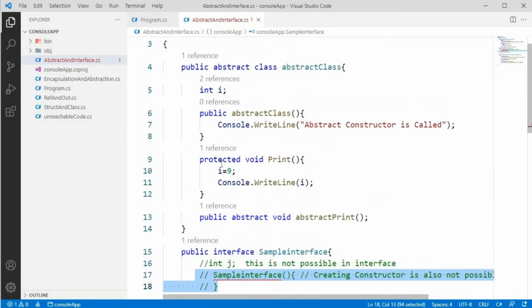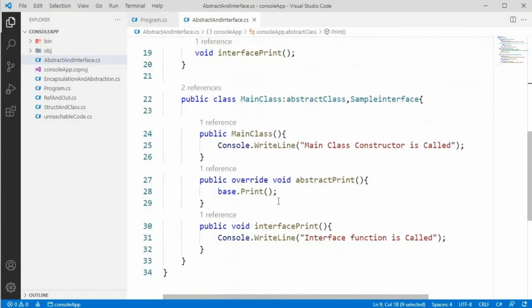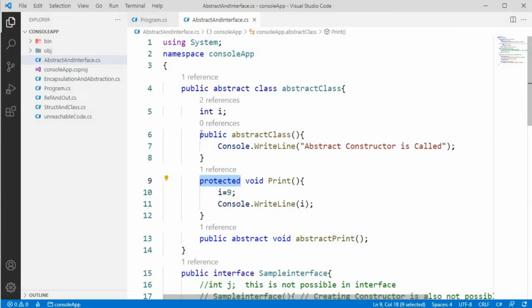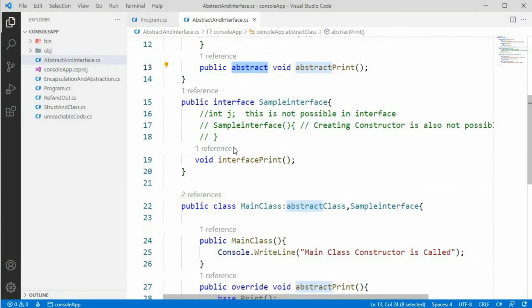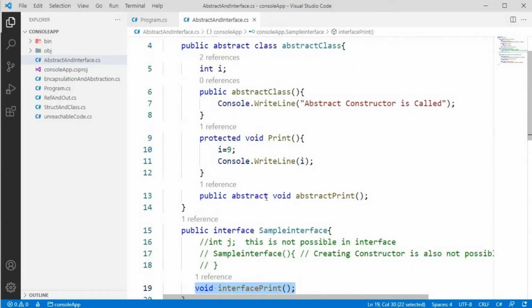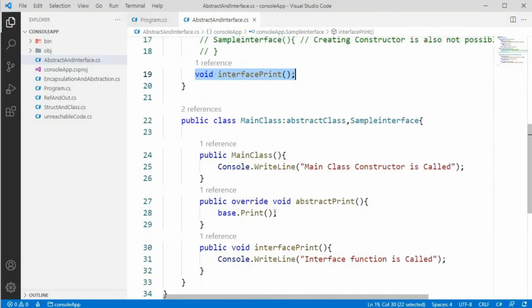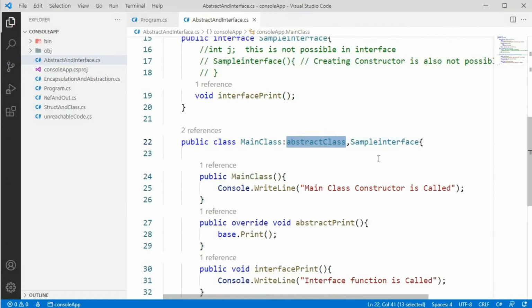You can also see that we are declaring access modifiers in the abstract class, but we cannot declare access modifiers in the interface. Here I have created one constructor and one print method in the abstract class, and also one abstract method. In the interface I am taking one method, that is interface print. Both the abstract and interface methods need to be implemented in the main class. That's why I am deriving this abstract class and sample interface.